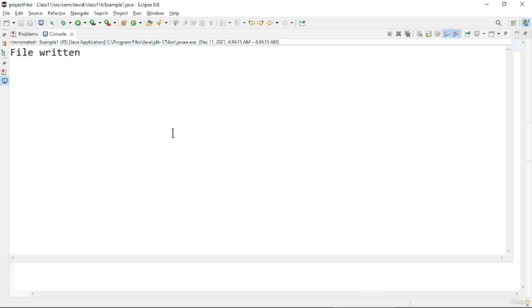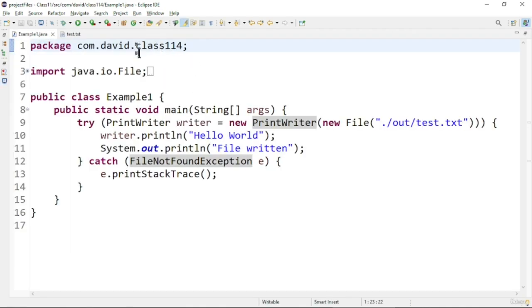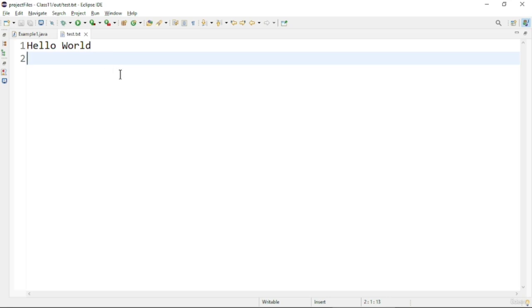So here you can see the output file is written, that is a message. Now let us see the file where it is written. So here is a file in the out path. This is a particular file which has been written. So that's it for the output of this program.